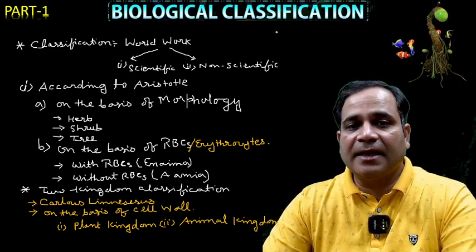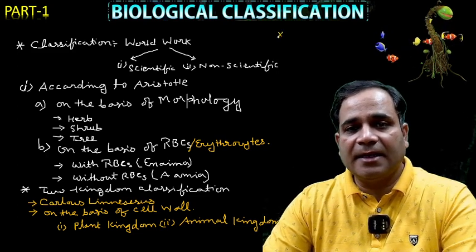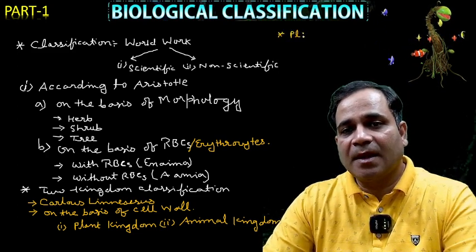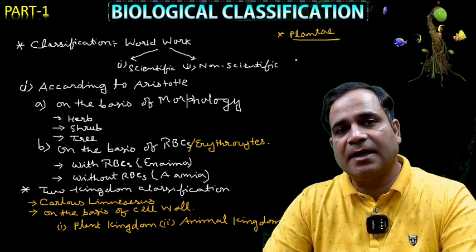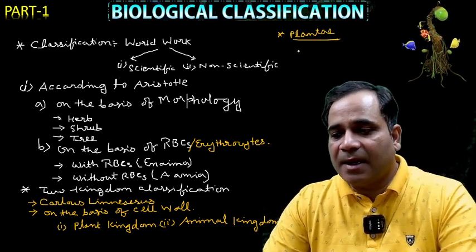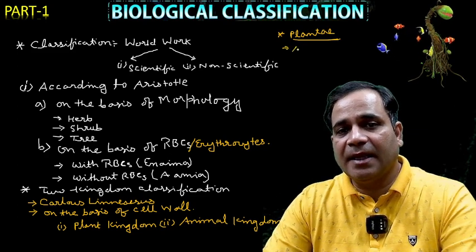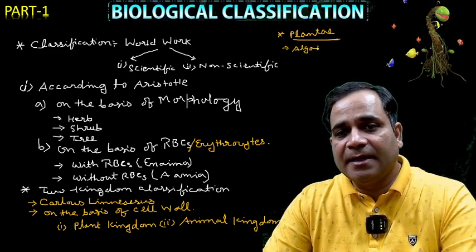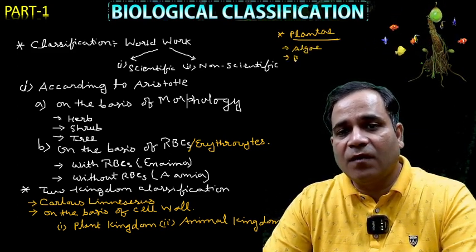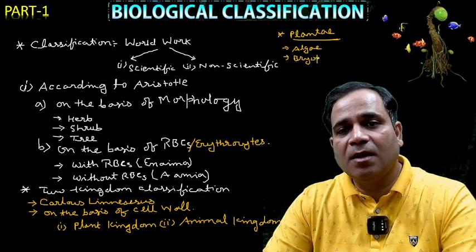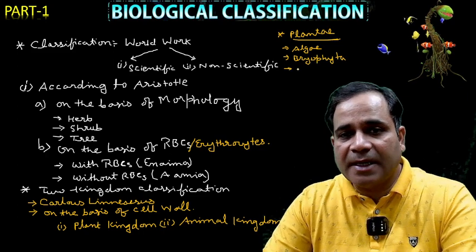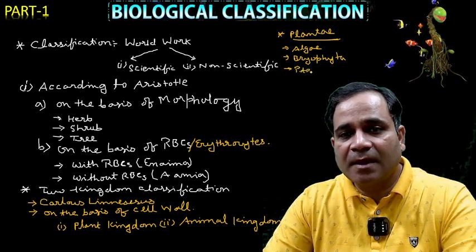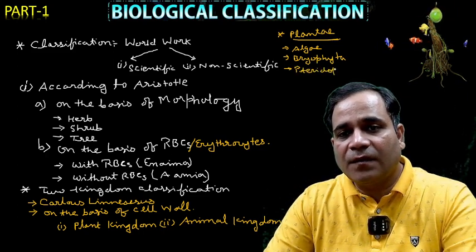If I'm saying here Kingdom Plantae, how will the plants be classified? In Plantae, they are algae. Second one is bryophyta. Yes or no? Third one is pteridophyta.